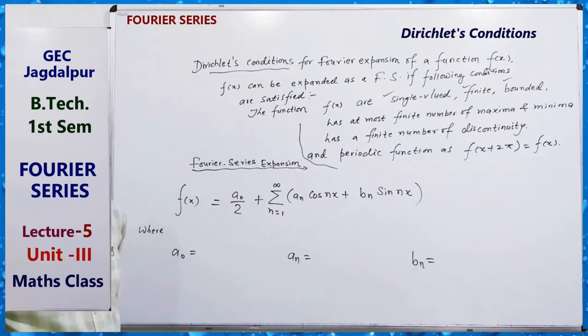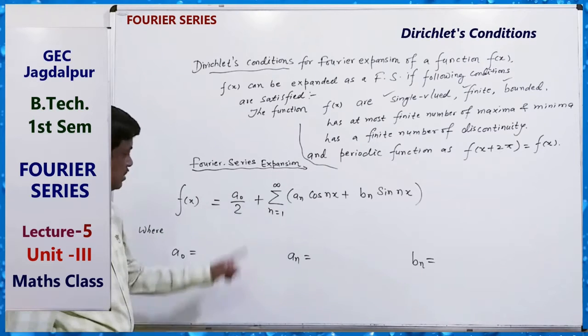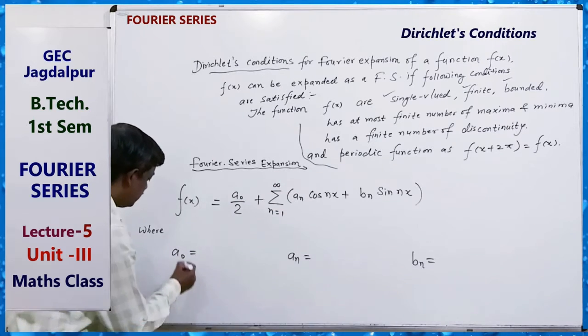These three are Fourier coefficients. That is, the coefficients of this series: a0, an, bn.